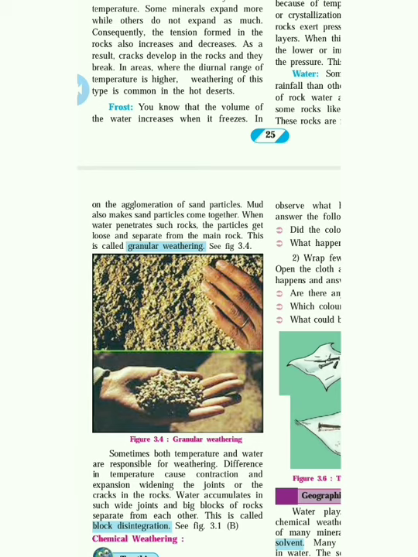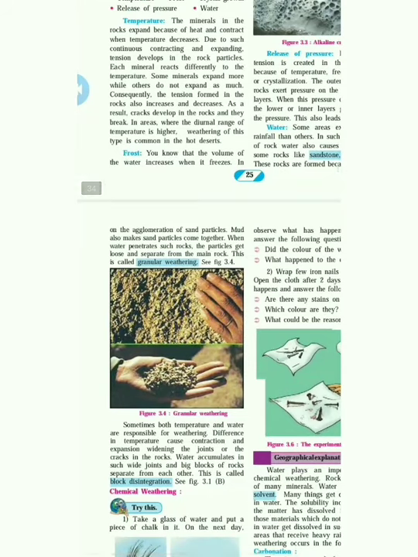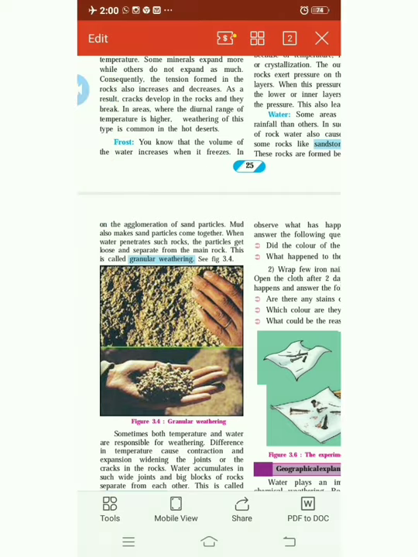Then after the water gets into this, what happened? We get this kind of small form of stones. When water penetrates such rocks, the particles get loose and separate from the main rock. See, I have told you, when the big rock is there and the water gets into this, what happens? The particles leave their separations. Then this is called granular weathering.